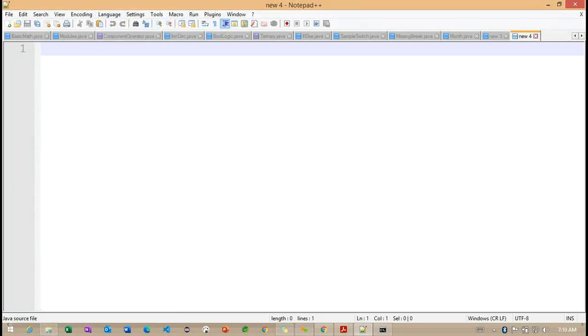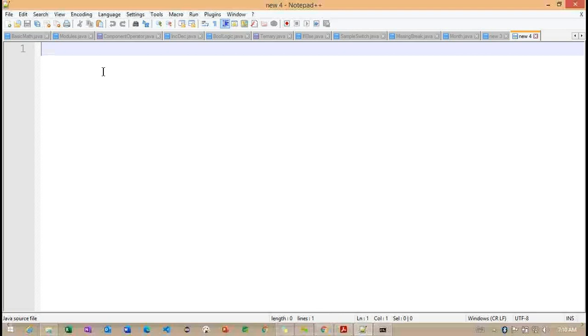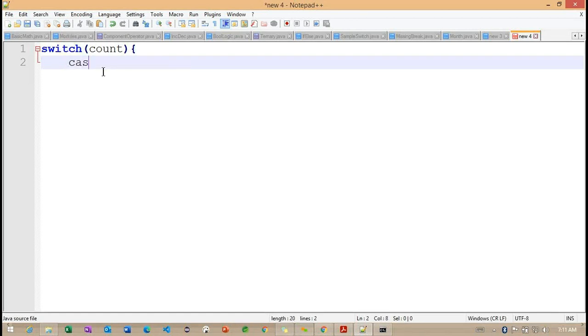So observe here, I'm trying to provide the information on how exactly we can work with these nested switch statements. So what is the syntax we need to follow? Basically the syntax we need to follow is like this here. This is our outer switch, right? If the outer switch case is satisfied here, for example, if the case 1 is satisfied here, right?